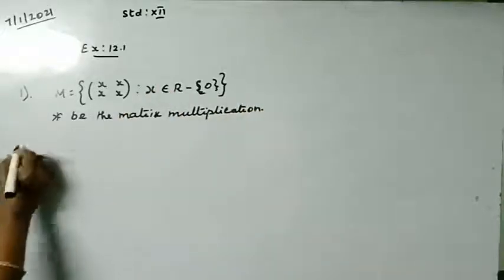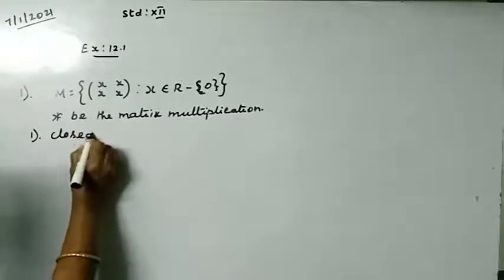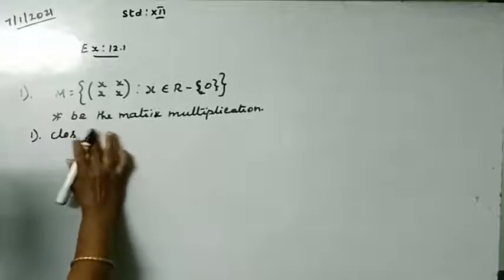Now I am going to check whether star is closed on M. Closure property.